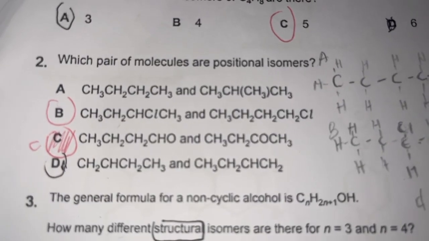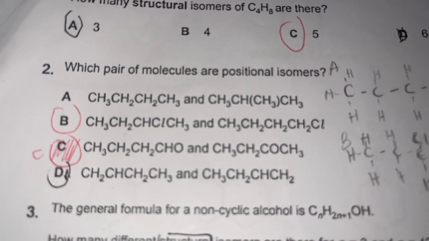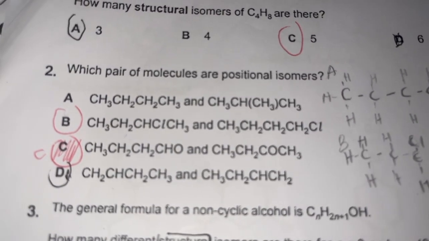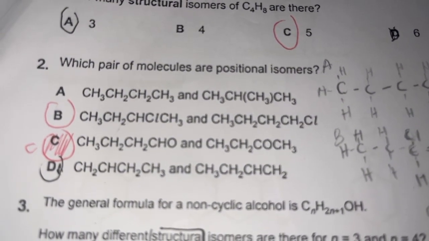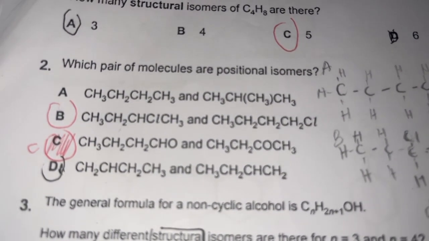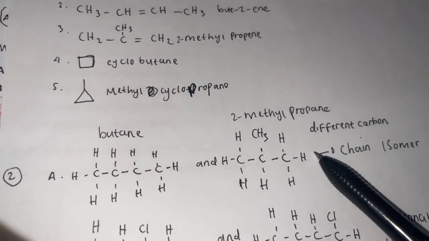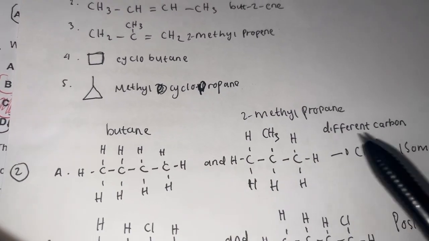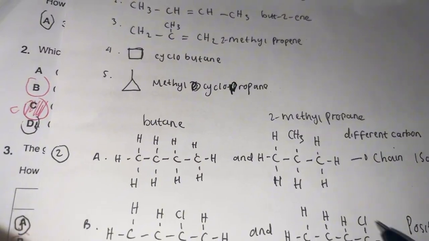Next, question number 2. Which pair of molecules are positional isomers? Positional isomers must have the same molecular formula, the same functional group, and the same carbon skeleton. Only the position of the functional group changes. Option A contains butane and 2-methylpropane. They have different carbon skeletons, so they are chain isomers. So this option is incorrect.